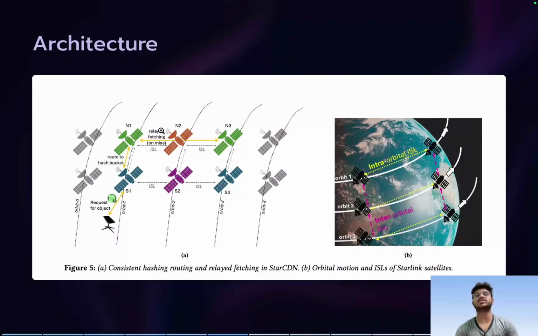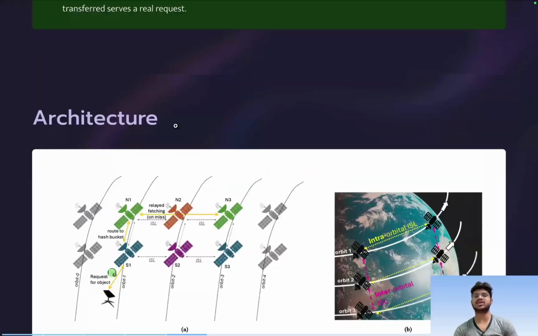When a request comes, let's say one user wants to access the content which was stored in this orange bucket, and he luckily connects to this orange satellite, then it's a cache hit. The content will be directly served from this orange bucket to the user. But let's say that user gets mapped to a different satellite, let's say this pink one, then there will be a cache miss. Since it already has the hash function, it will get to know which satellite has that particular content. So it will simply forward the request to N2, so that N2 can serve that user via this S2. In this way consistent hashing works.